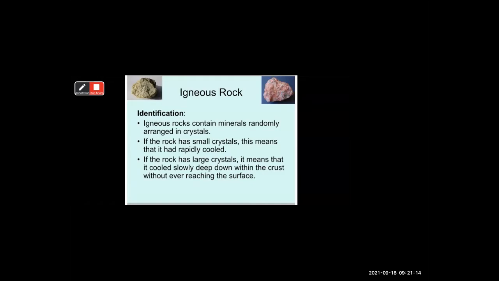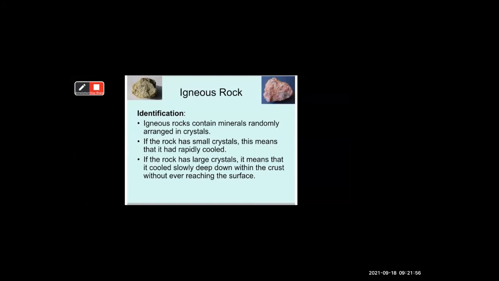If the rock has large crystals, big crystals, it means that it cooled slowly deep down within the crust without ever reaching the surface. These large crystal rocks we find deep down within the crust of the earth, and we don't find them on the surface of the earth.